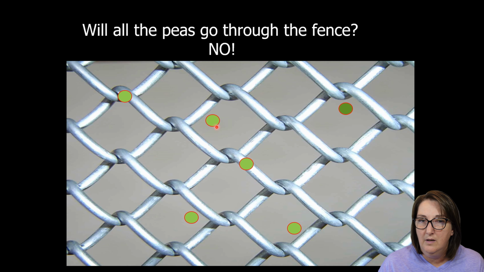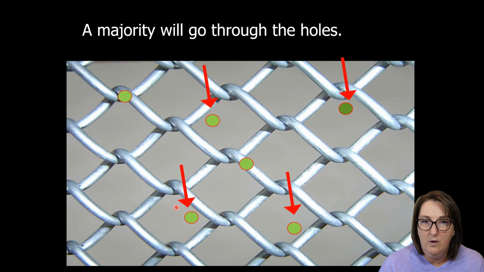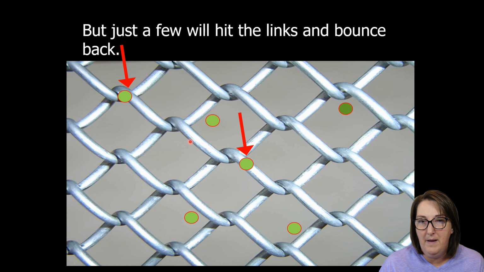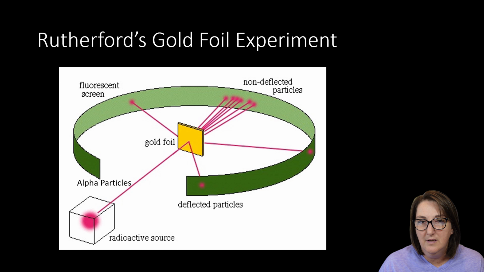The gold was allowing some of these particles to be bounced back, but there was a lot of space inside that gold foil that allowed the alpha particles to fly through. So a majority went through the holes, okay, and some bounced back out. So this is what Rutherford's gold foil experiment demonstrated.